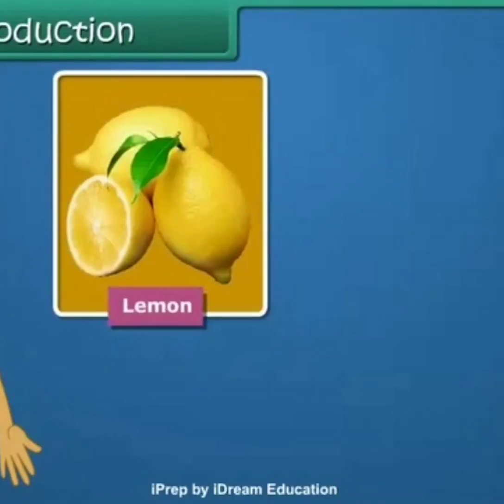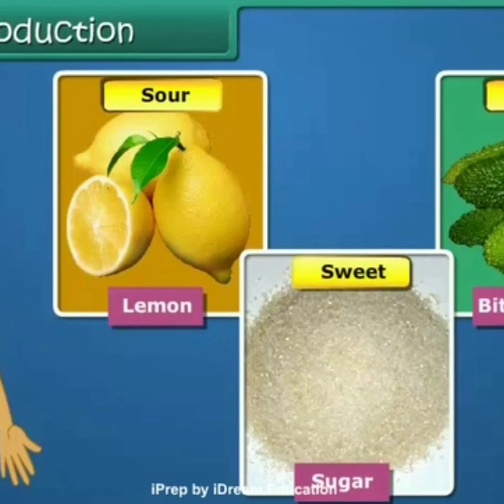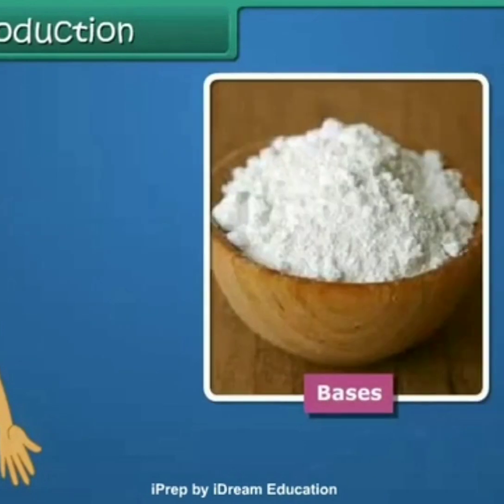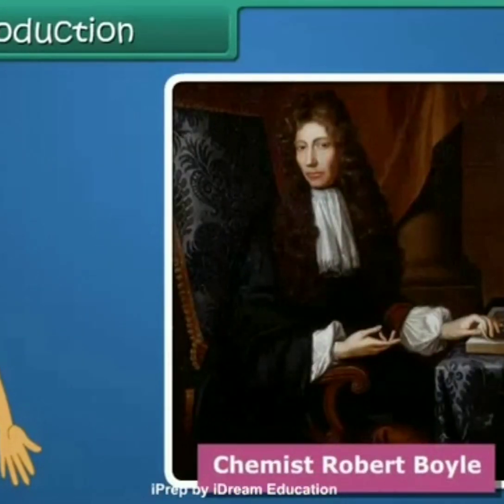We have lemon, bitter gourd and sugar. Some of these foods taste sour, some taste bitter, some taste sweet and some are salty. The sour, bitter, sweet and salty taste of foods arises due to the presence of acids, bases and salts in them. In the 17th century, chemist Robert Boyle first labeled substances as acids and bases. In this lesson, you will study about the properties of acids, bases and salts.